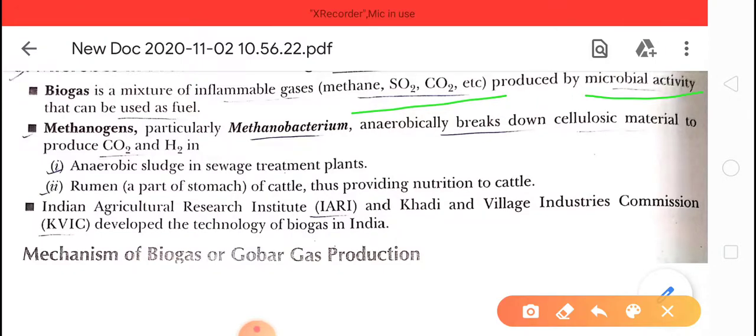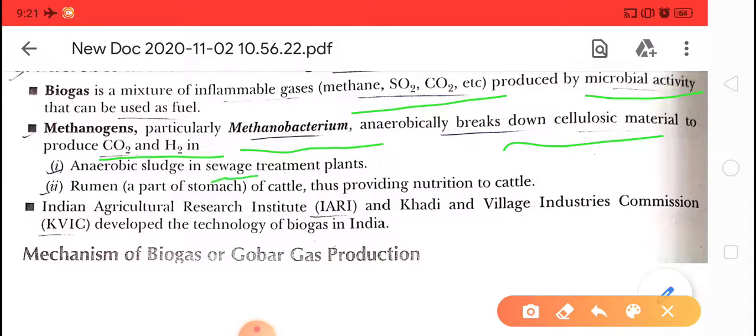The biogas is formed by the action of a microorganism, that is methanobacterium. So methanobacterium breaks down cellulosic material to produce CO2 and H2 in anaerobic sludge in sewage treatment plants, and in the rumen of cattle, thus providing nutrition to cattle. Okay, so children, that is very simple, very easy.